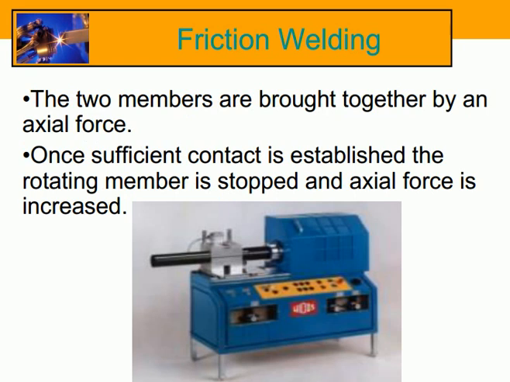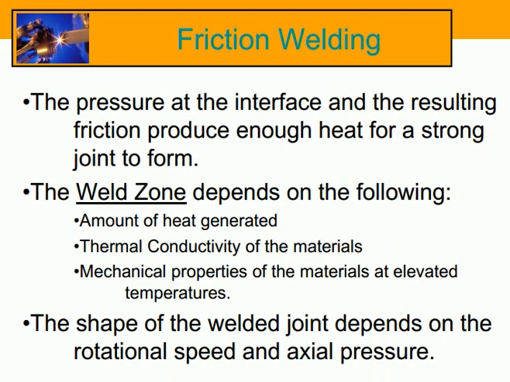Friction welding. The two members are brought together by an axial force. Once sufficient contact is established, the rotating member is stopped and axial force is increased. The pressure at the interface and the resulting friction produce enough heat for a strong joint to form.